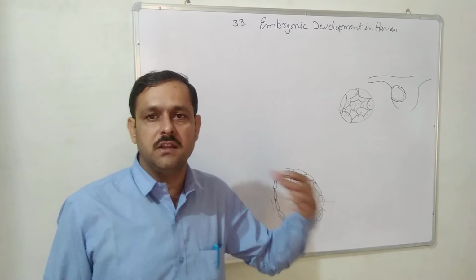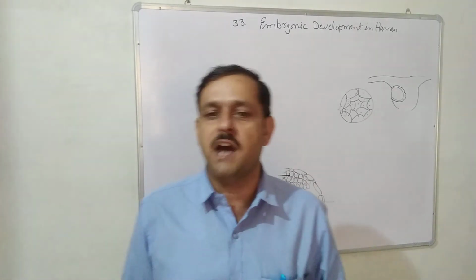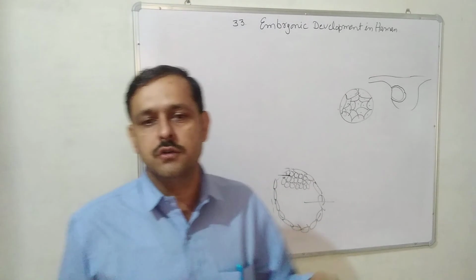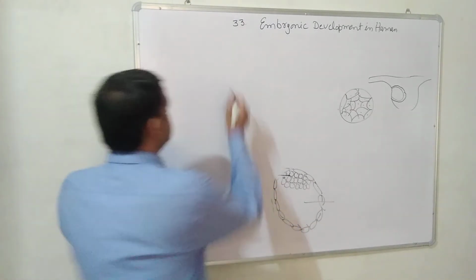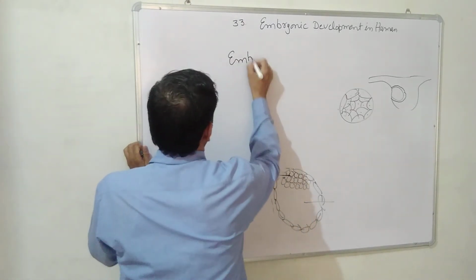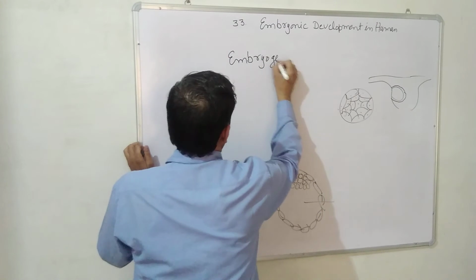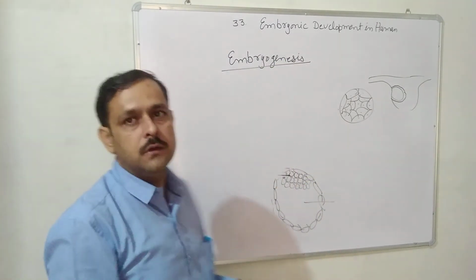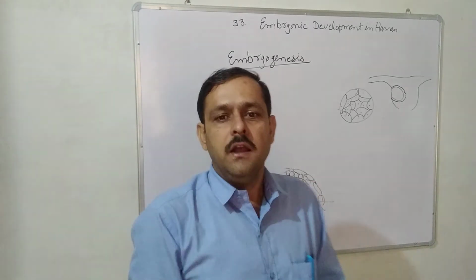In this chapter, there are so many one mark questions asked. So you have to emphasize those one mark questions. First of all, embryogenesis. What is embryogenesis? First question of this chapter.